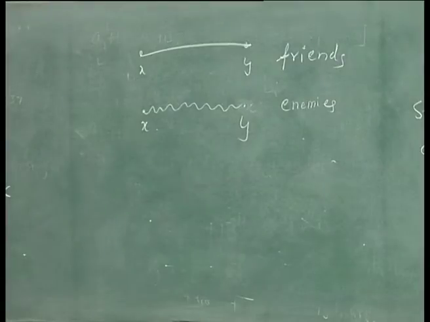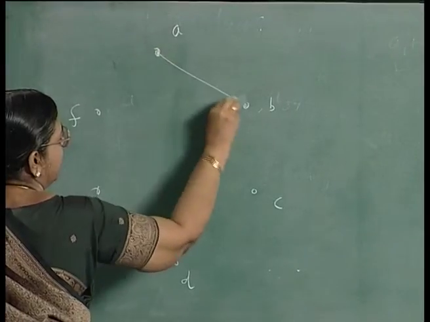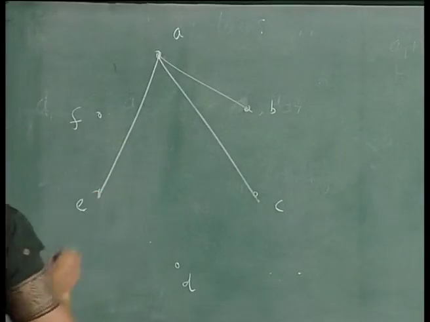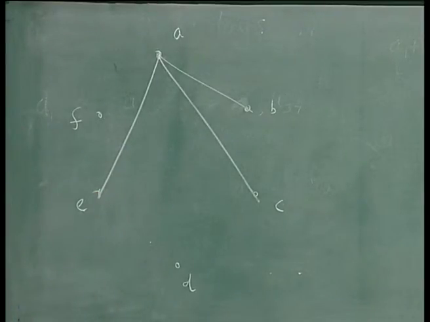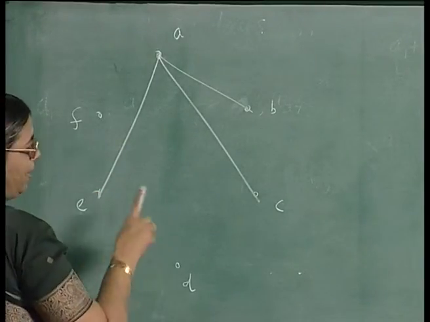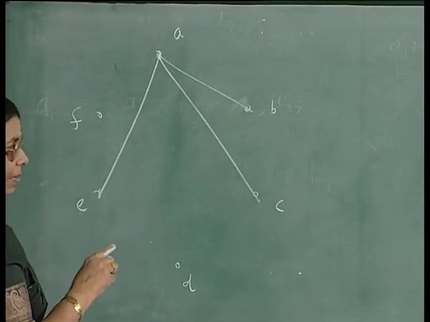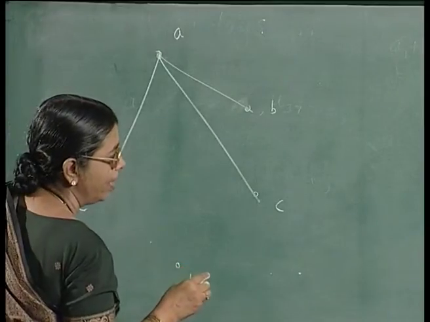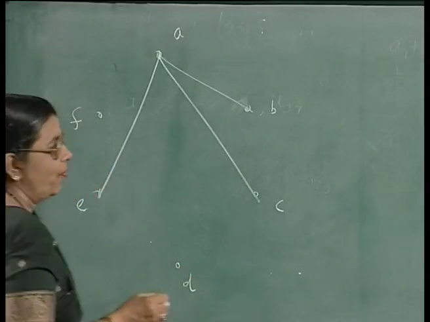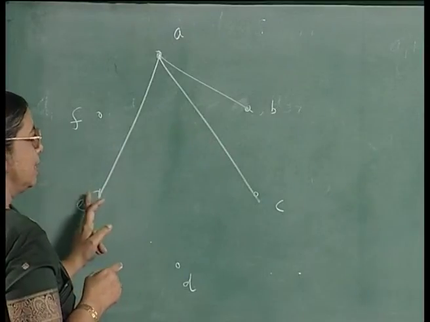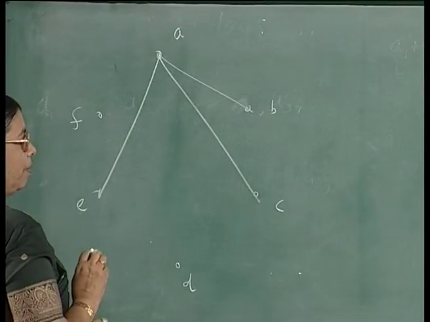Consider A and consider 3 of his friends. See, there are 5 other people and either he will have 3 friends or 3 enemies, right. If A has 3 friends, you can proceed in the following manner.